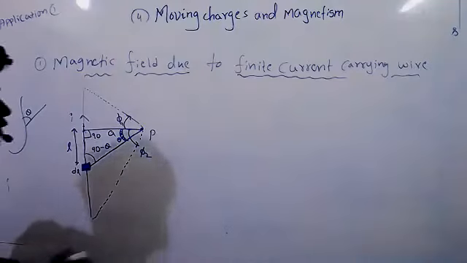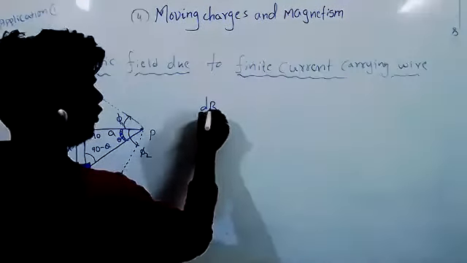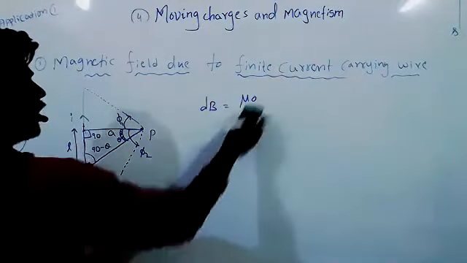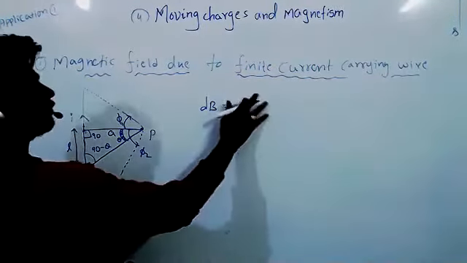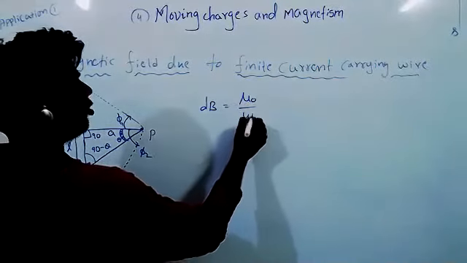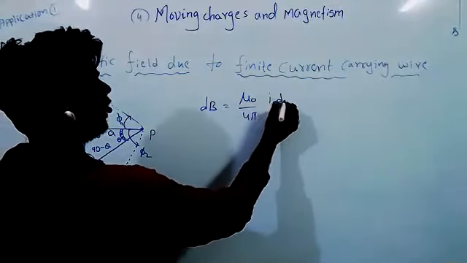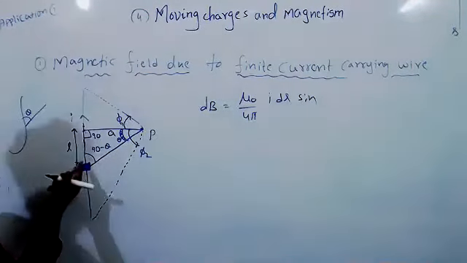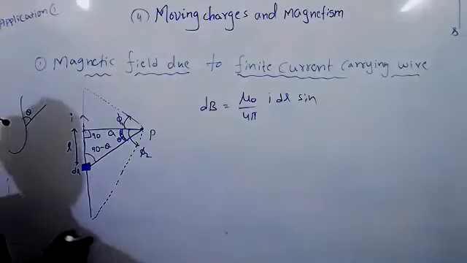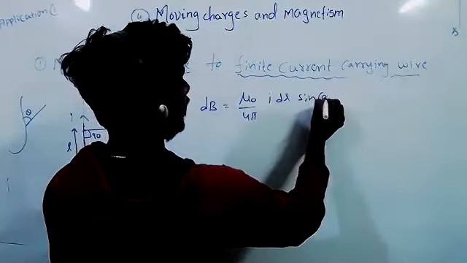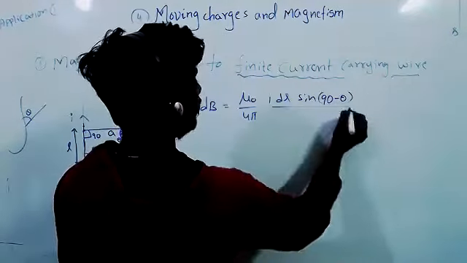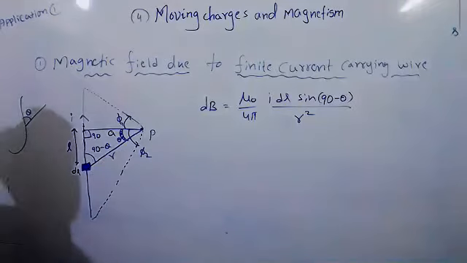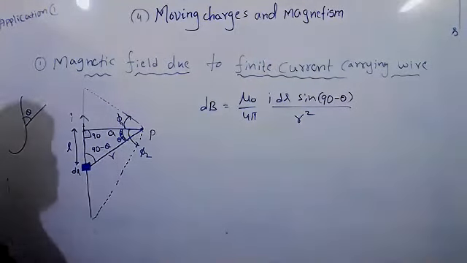Okay, how much magnetic field will be there? dB equal to mu naught. Can anybody say how much magnetic field is here due to this small element? Mu naught by 4 pi, I dl sin theta, or what? Now see, sin theta or sin 90 minus theta? Sin 90 minus theta, yes sir, by r square, because it is r distance. This dl is r distance from this point.